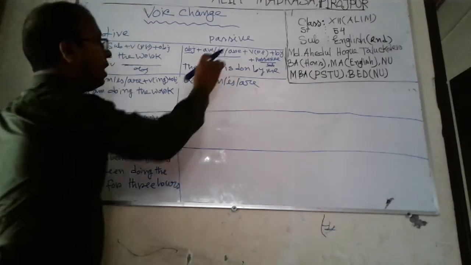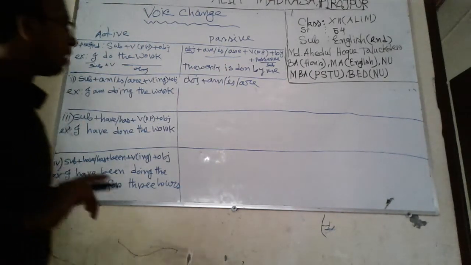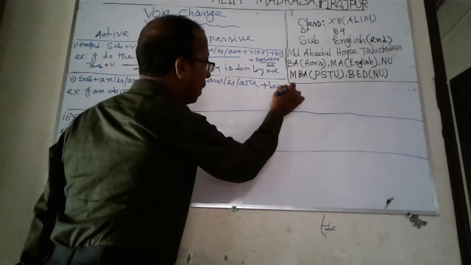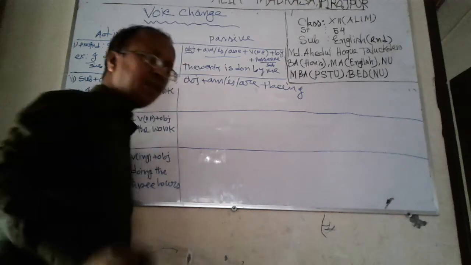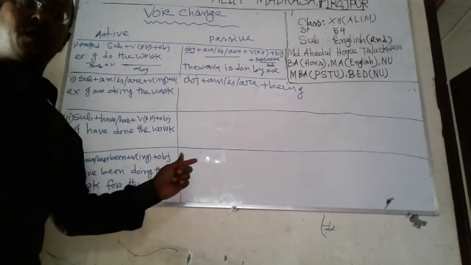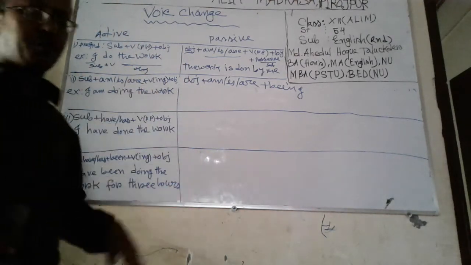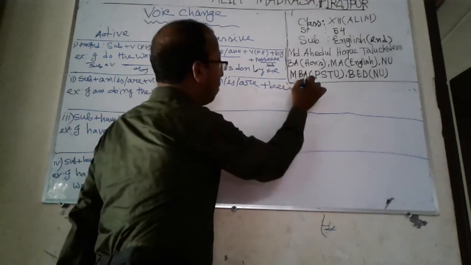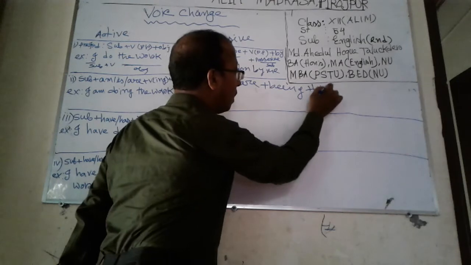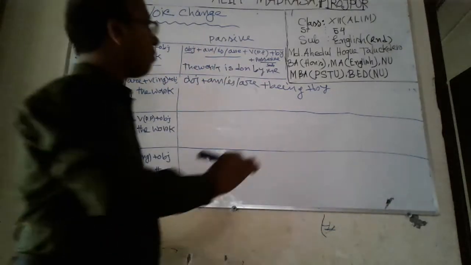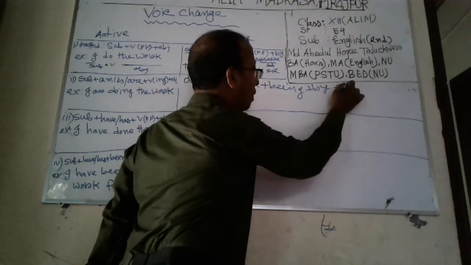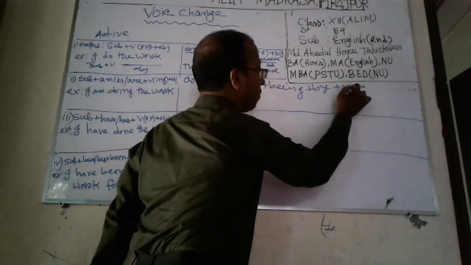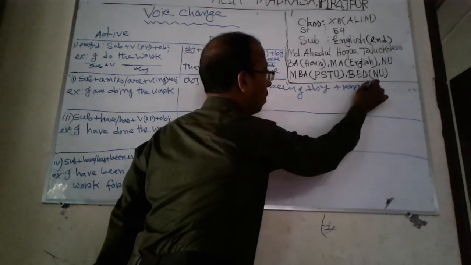Up to here, same. Am, is, are plus being, B-E-I-N-G. In continuous tense, in passive form, being has to be used. So being. Okay, then by, then possessive form of subject.